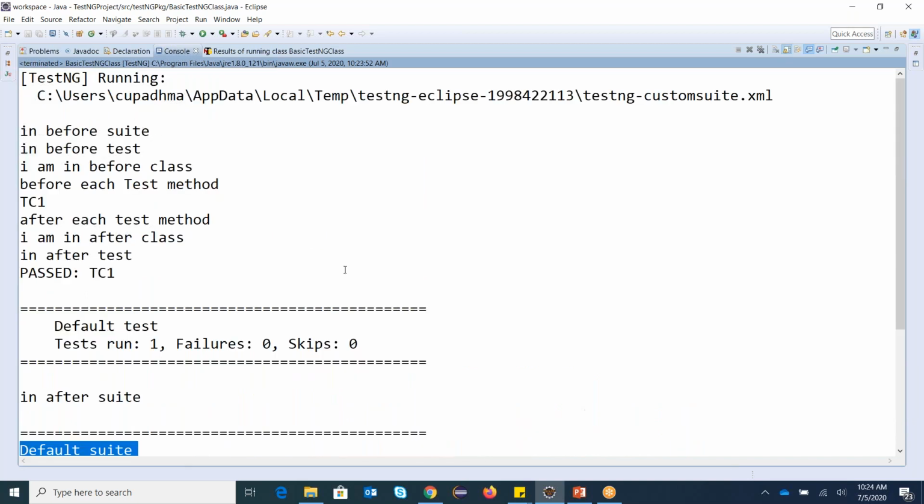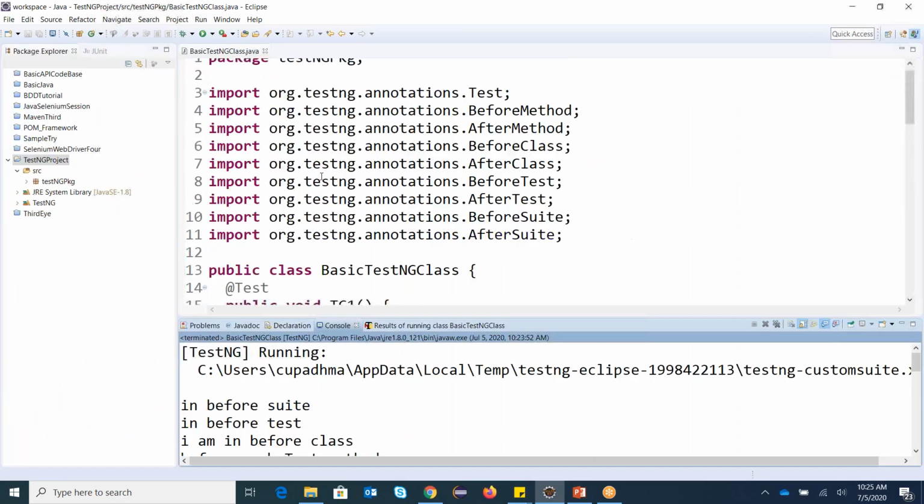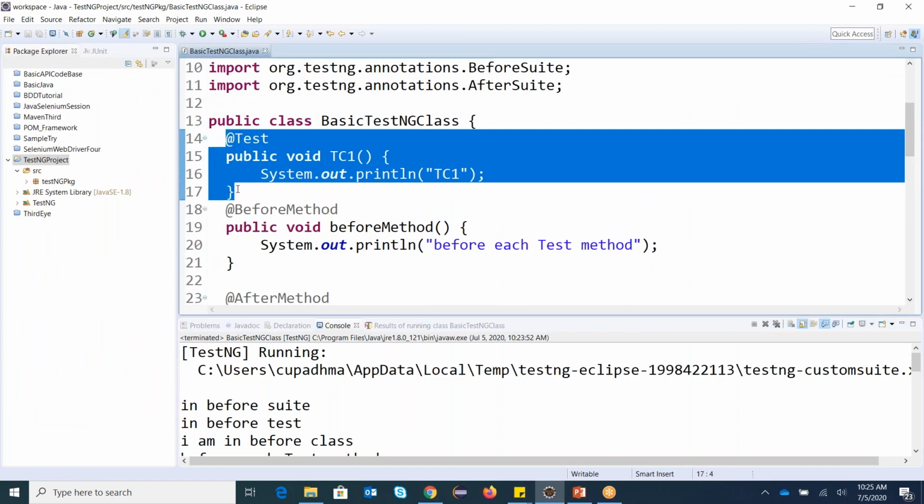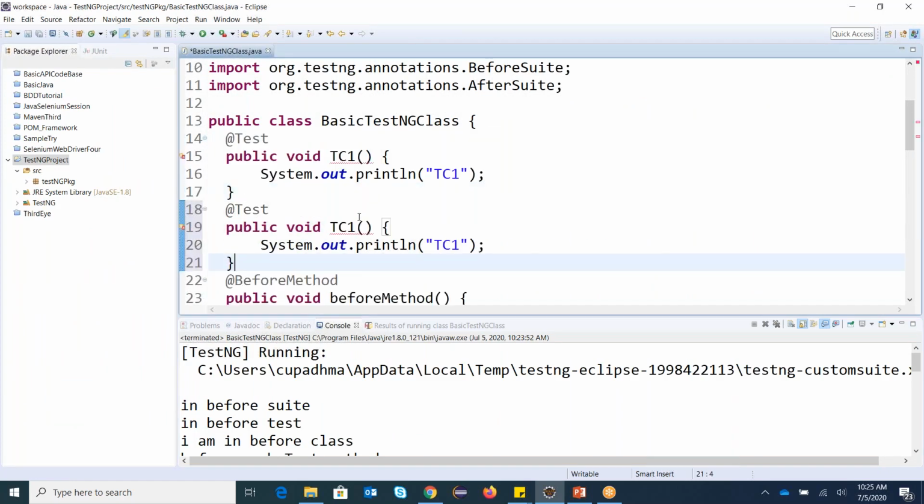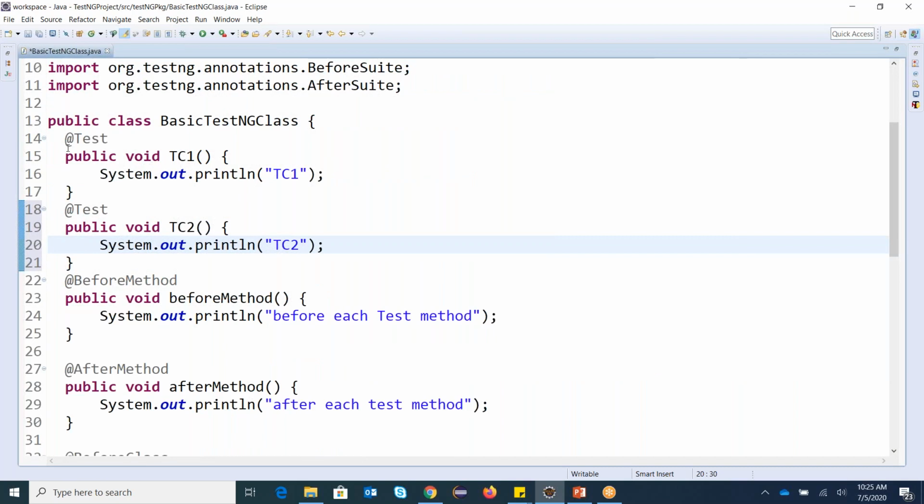Okay, I'll repeat again. The interview question says, what is your execution hierarchy of TestNG annotations? So always @BeforeSuite executes first, then @BeforeTest, then @BeforeClass, @BeforeMethod, then @Test, then @AfterMethod, @AfterClass, @AfterTest, and @AfterSuite. This is my execution hierarchy. Now, I said before, if I have two test cases, how this execution works, we can see here. I'm just copying and pasting another case here. Before that I had only one test case. This time I have test case 2 also.